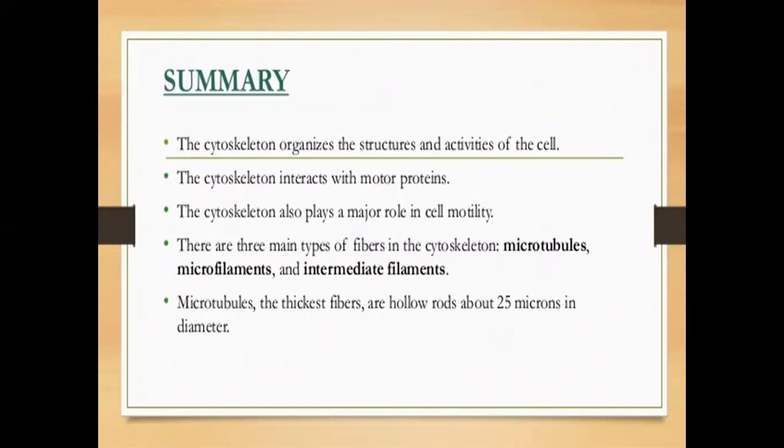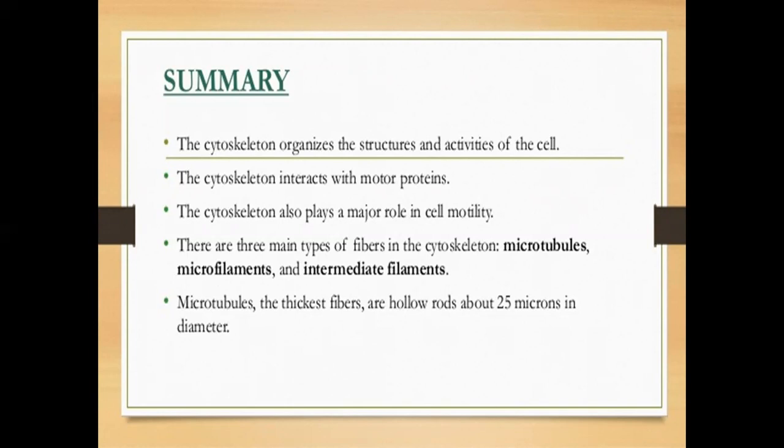Summary of the cytoskeleton: it organizes the structure and activities of the cell. The cytoskeleton interacts with motor proteins. The cytoskeleton also plays a major role in cell motility. There are three main types of fiber in the cytoskeleton: microtubules, microfilaments, and intermediate filaments.